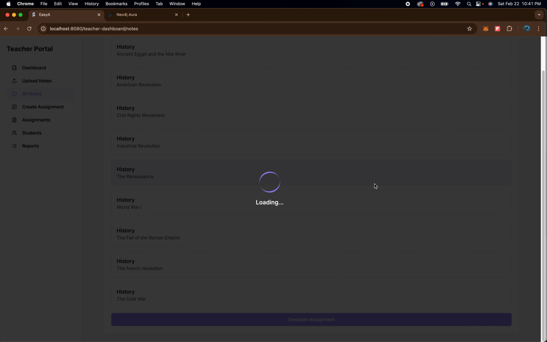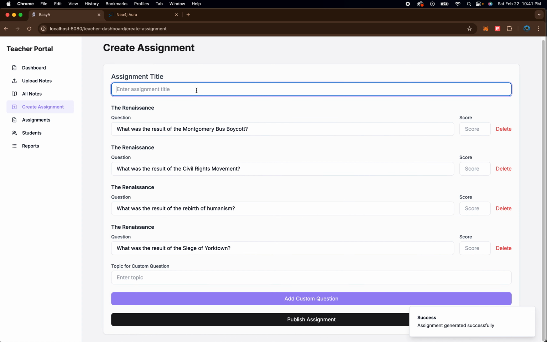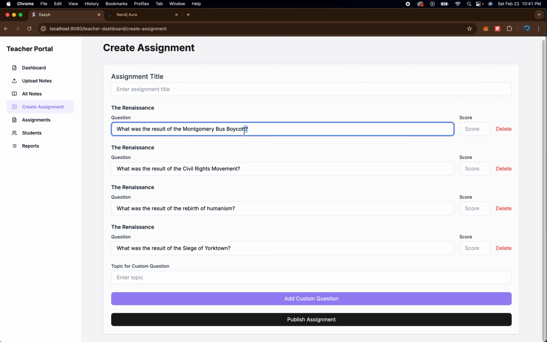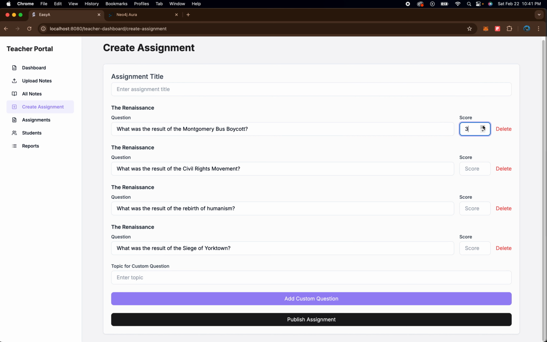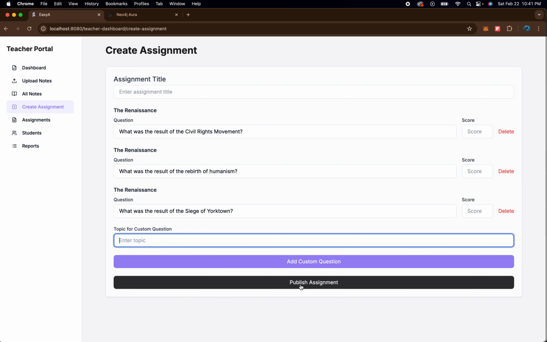Let's wait for a couple of seconds. There you go. Now the teacher can add an assignment title, can even edit the questions, add scores to it, delete it, add a custom question, and then finally publish the assignment.